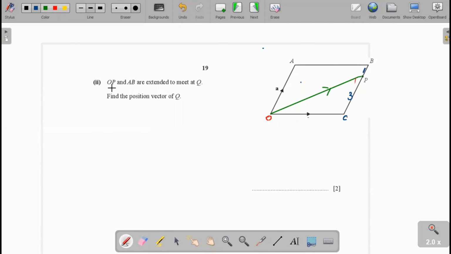Now in the second part, OP and AB are expanded to meet at Q. Find the position vector of Q. Now we expand the OP. I expanded it here. Okay. Now AB expanded.